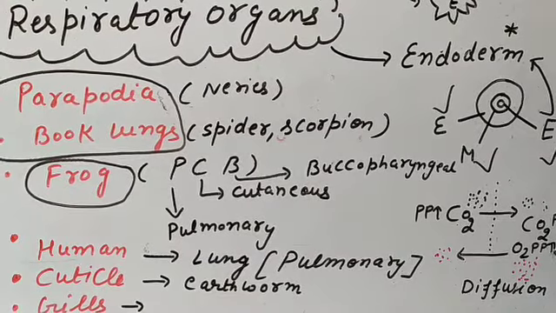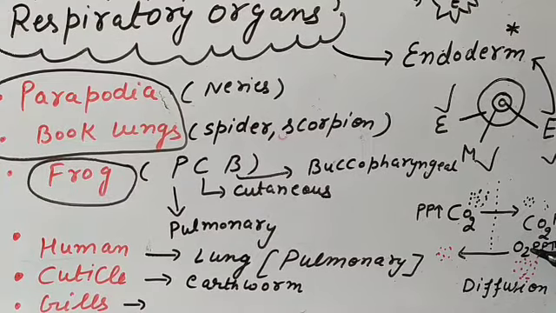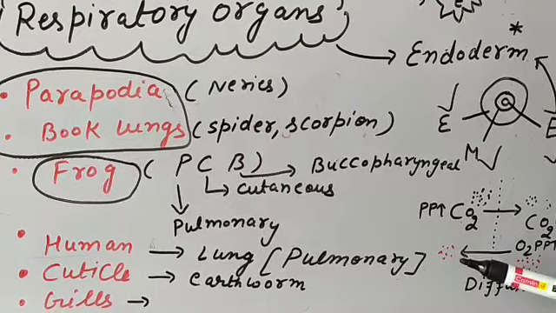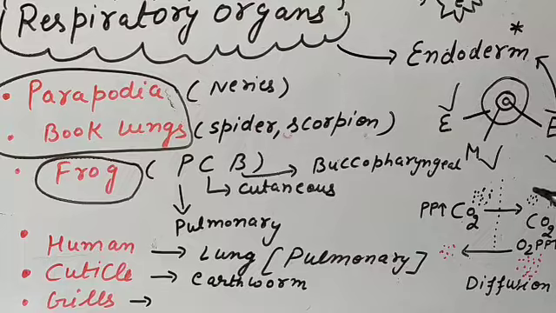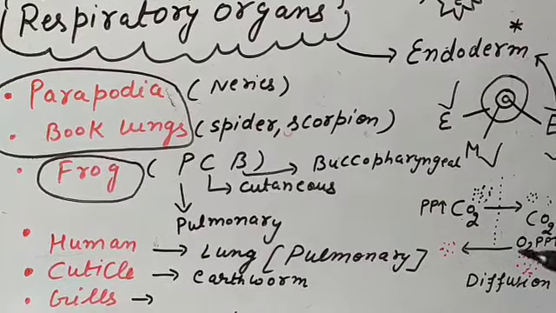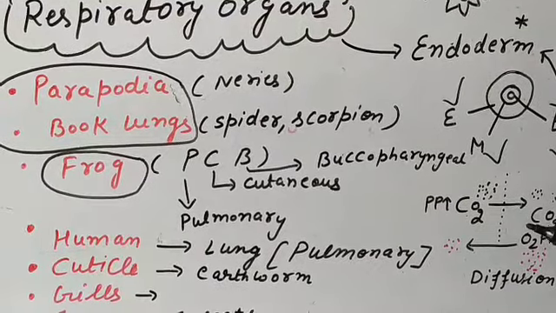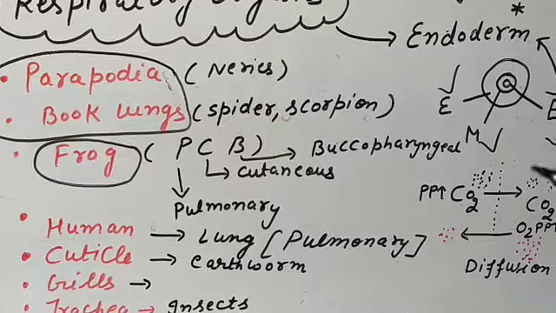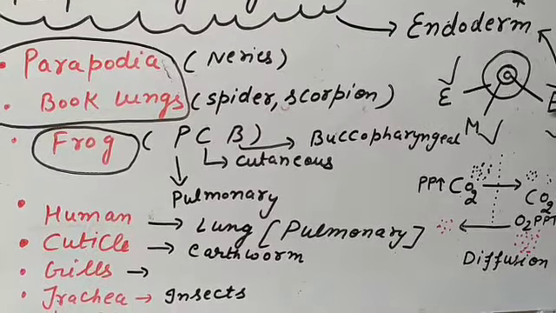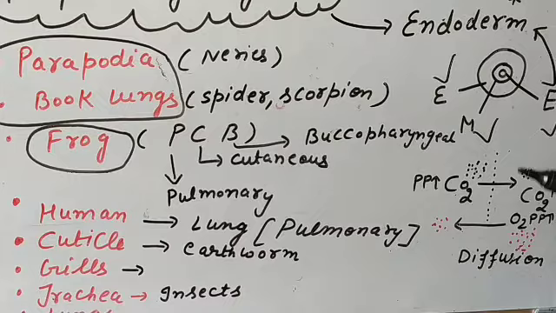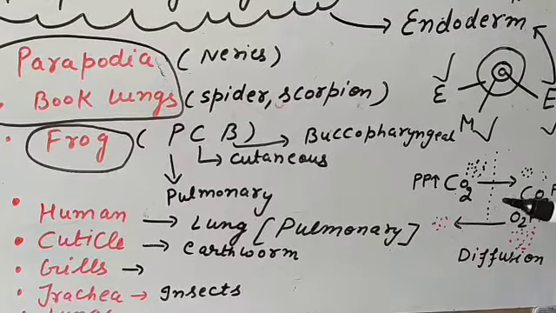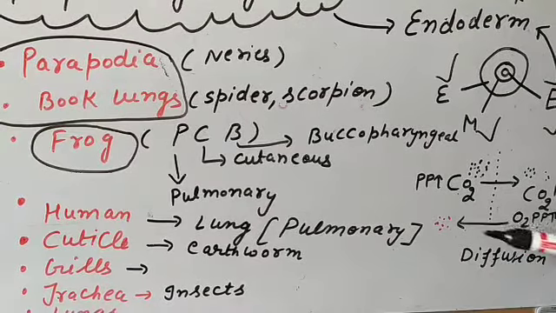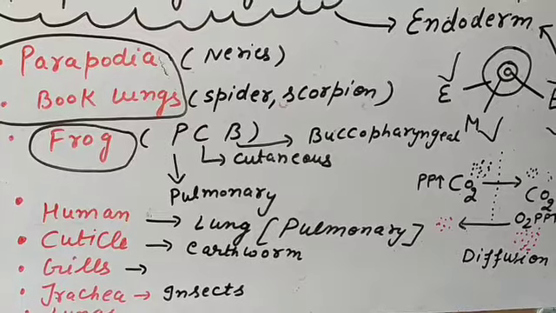So we can say high partial pressure, so oxygen moves outside from inside. This term is known as diffusion, and this diffusion takes place if there is a difference in the gradient. Gradient means the increase or decrease of any physical quantity, like concentration or pressure. So that is known as diffusion.